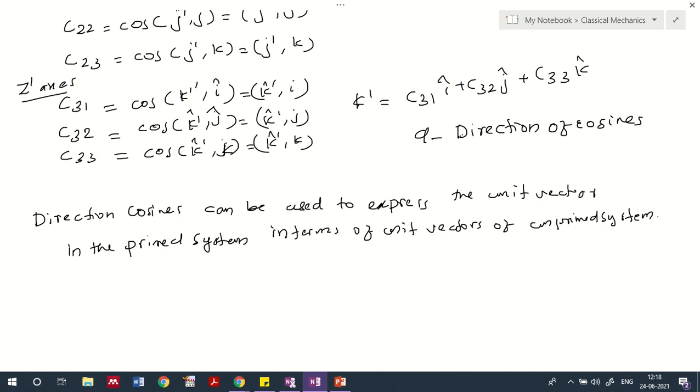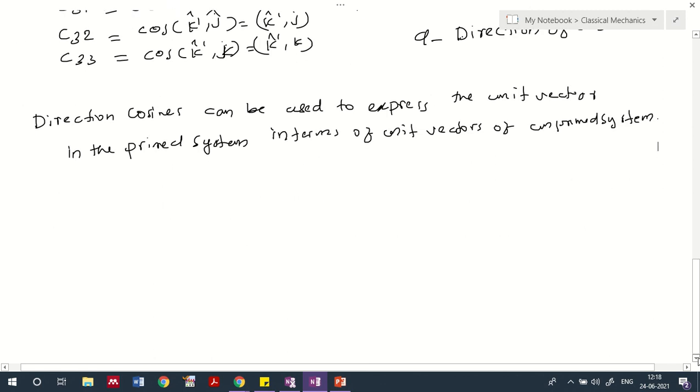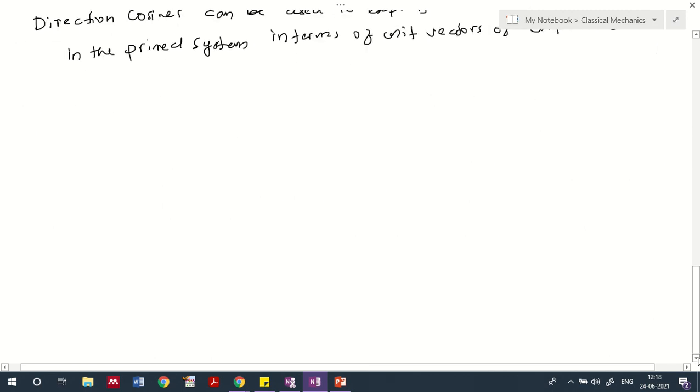We already said what the primed system and unprimed system are. Primed means x dash, y dash and z dash. Unprimed means x, y, z, or rather i, j, k. That is the main idea of utilizing the direction cosines. This is an important aspect when you rotate a frame of reference. Now we rotate by an angle. What do we actually change? We change the theta.